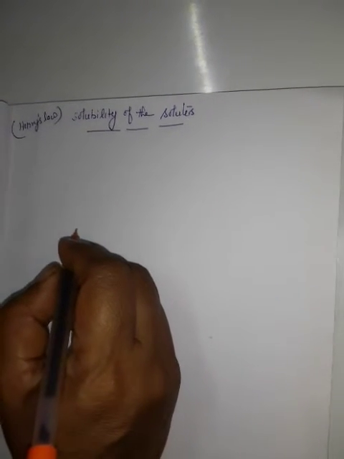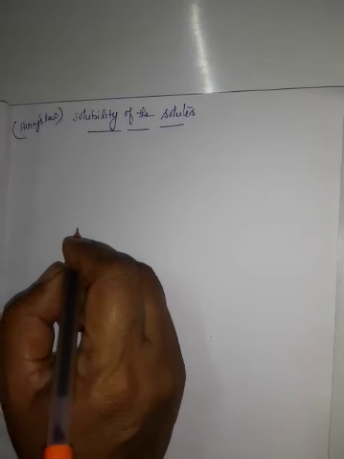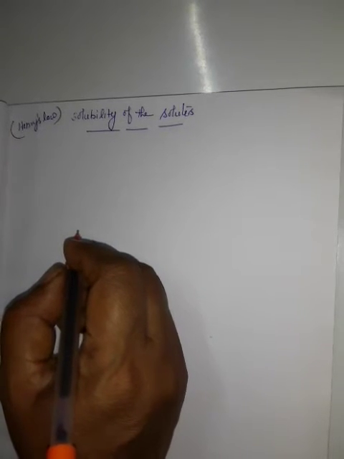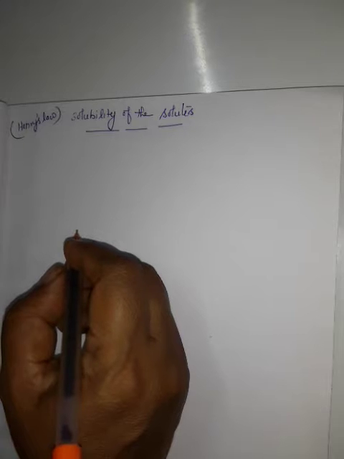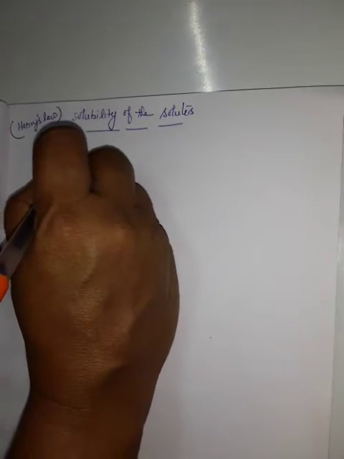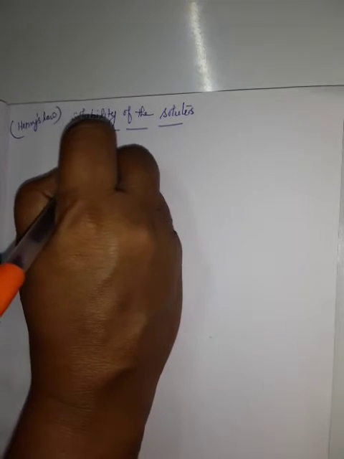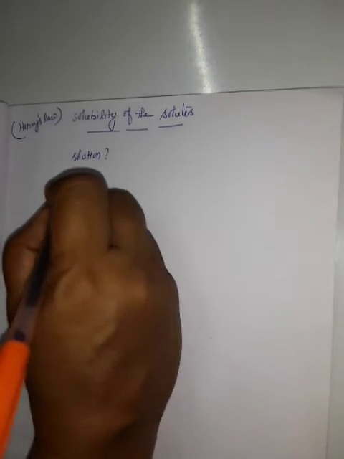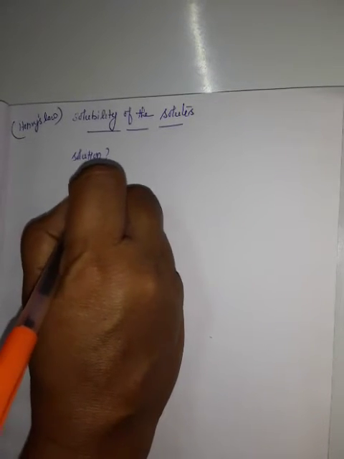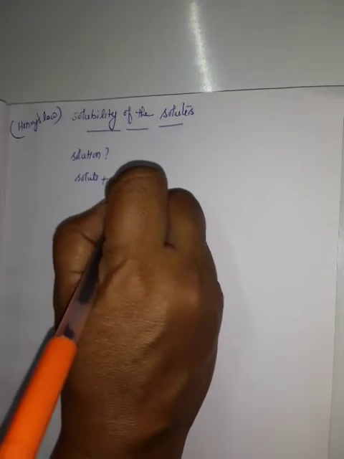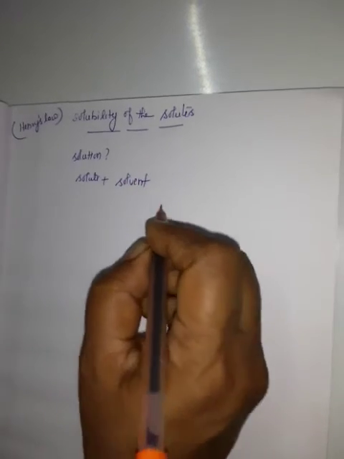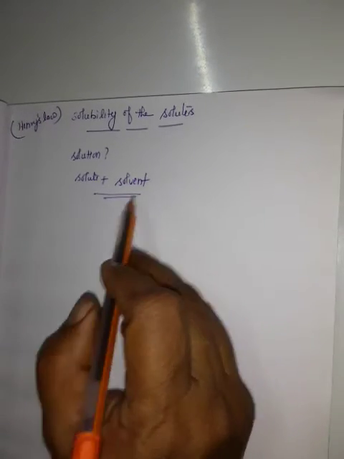Children, today we are going to learn about Henry's law. Before that, we are going to learn about some important facts regarding solubility. For example, if we consider a solution, what is meant by solution? Solute plus solvent, this makes the solution.